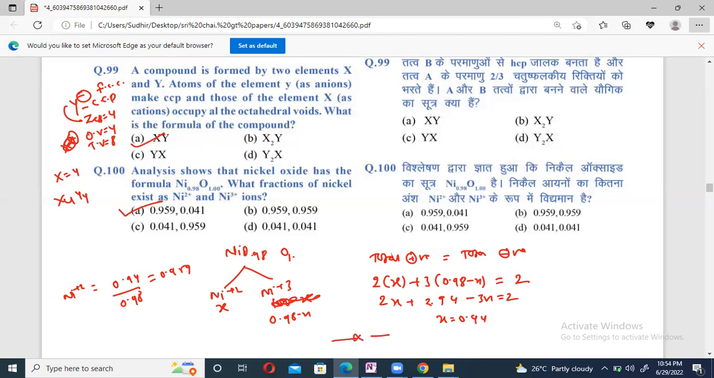Right? It is coming from the solid state. So in such a way, beta, today we completed Grand Test Paper 4 also.